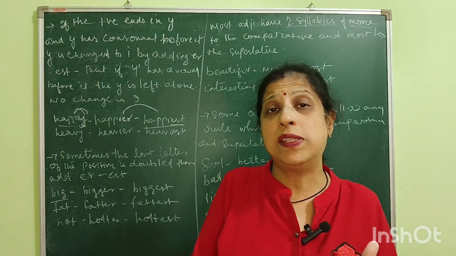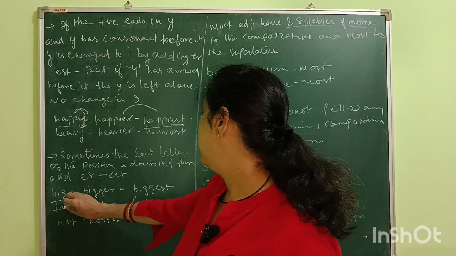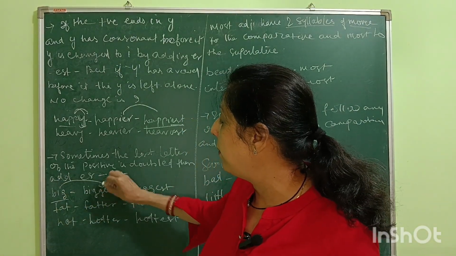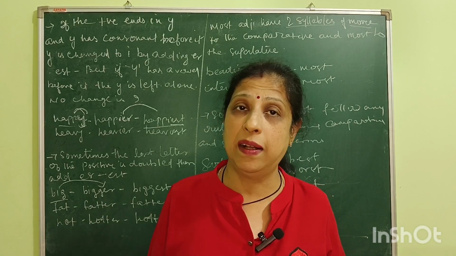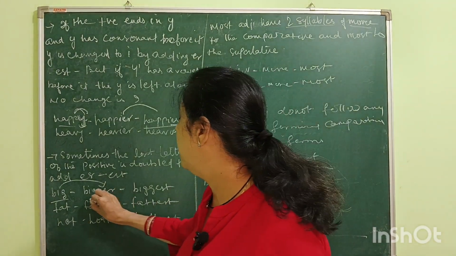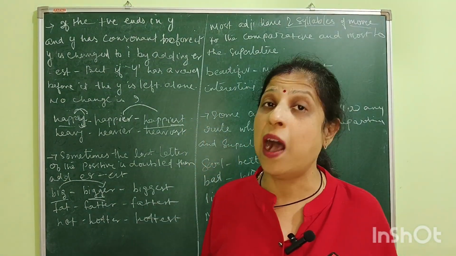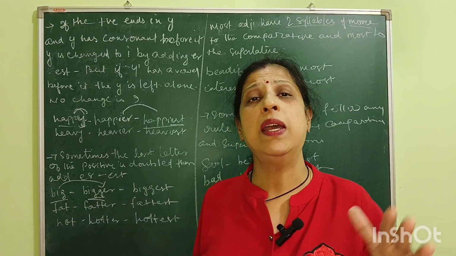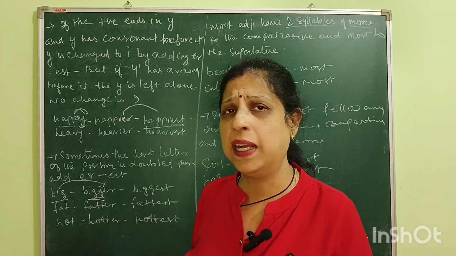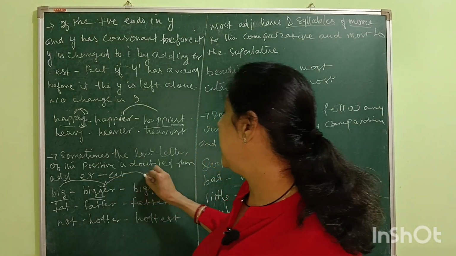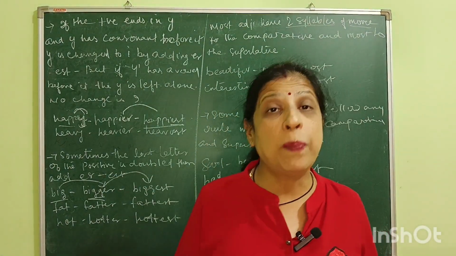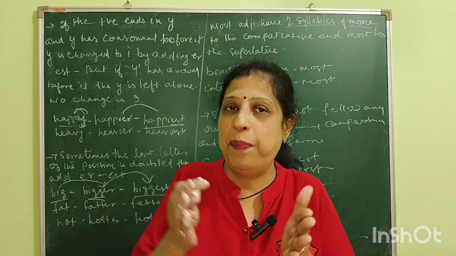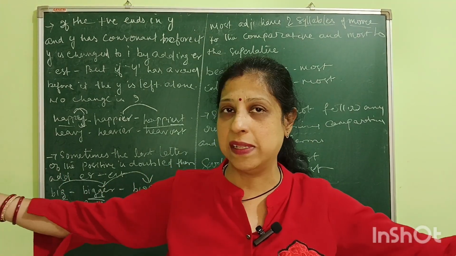It is a positive degree. From positive to comparative, we can make bigger because the letter is doubled, B-I-G-G-E-R. So we add ER to the word big to make it bigger. Now we can add EST to make the superlative degree, and it will be biggest. Big, bigger, biggest.